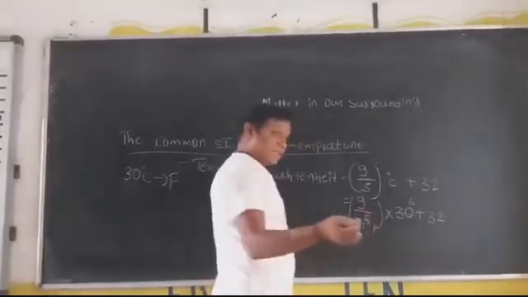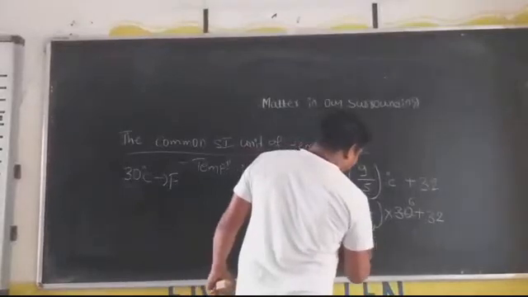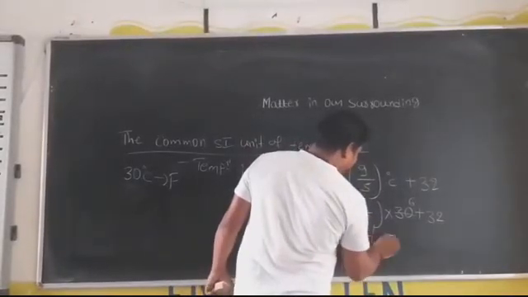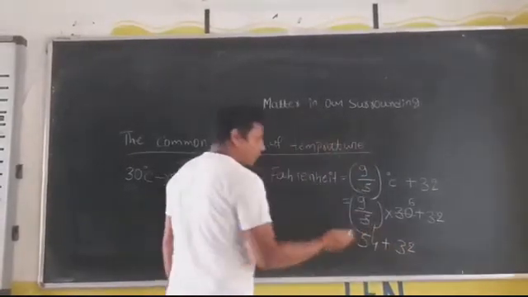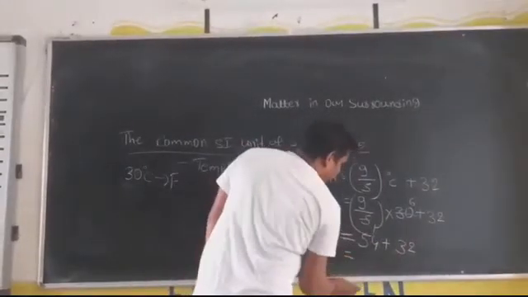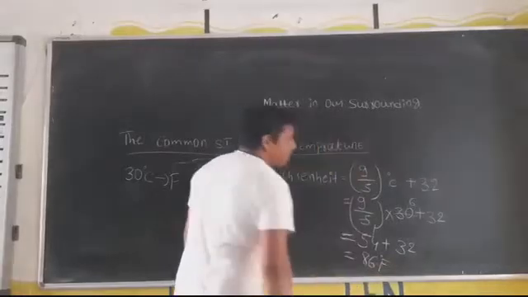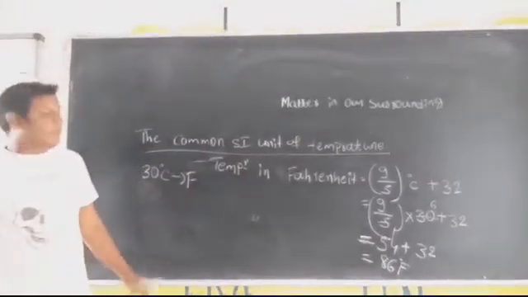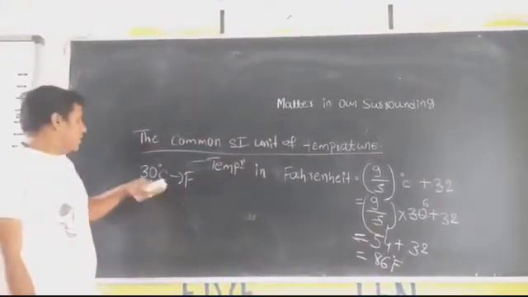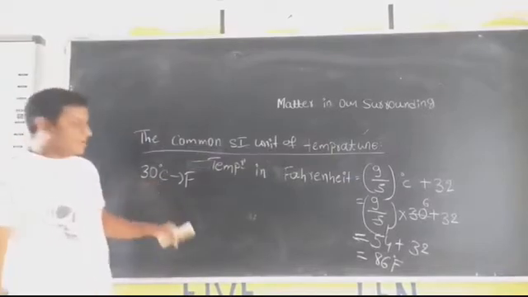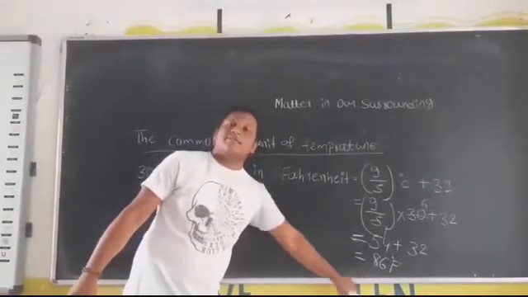What is 9 into 6? 9 into 6 is 54, plus 32. Add 54 to 32. It becomes 86 Fahrenheit. This is the conversion from degree Celsius to Fahrenheit. Then 30 degree Celsius is also the same as 86 Fahrenheit.